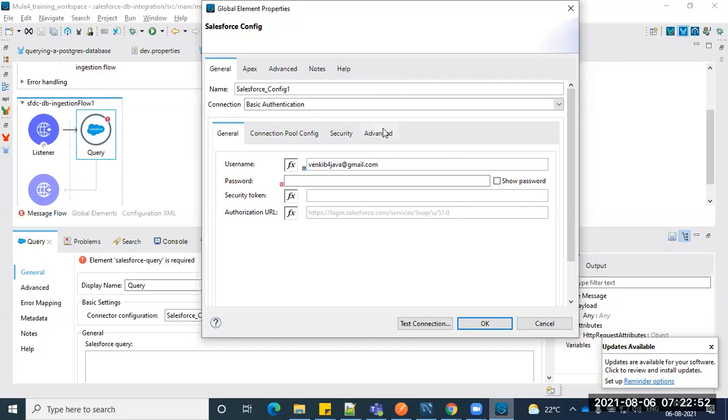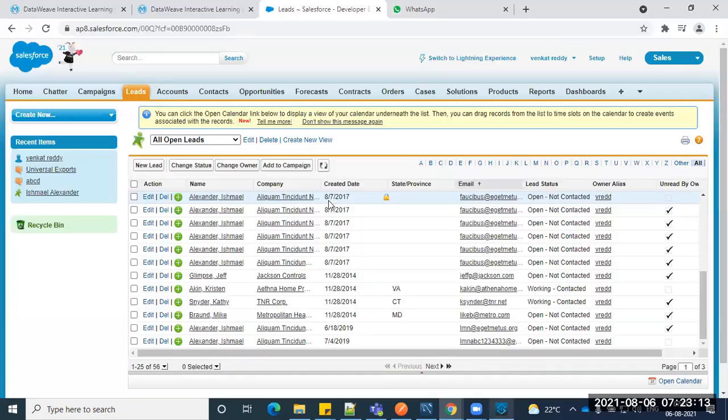Use that email ID, and then the password, which you have handy. Enter the password, keep the authorization URL as it is, 51.0, and then coming to the token, where will you get this token? Usually you can check with the Salesforce POC.